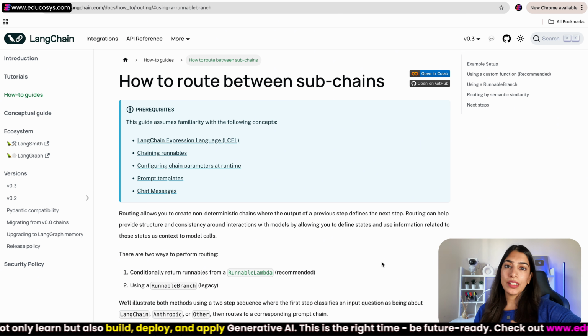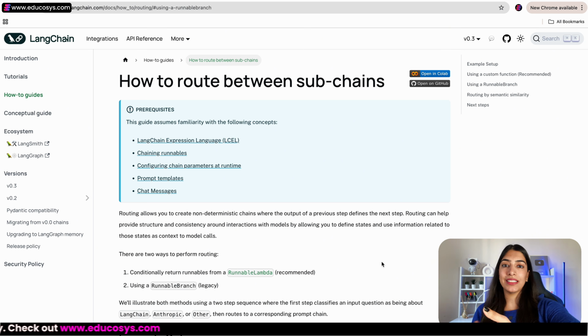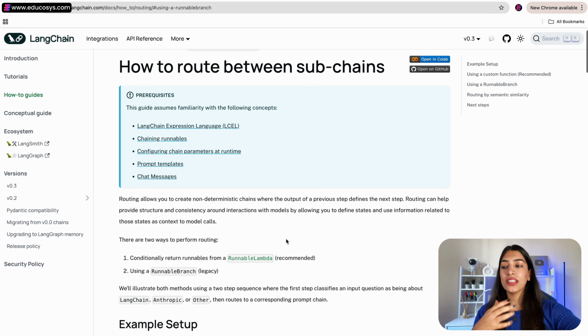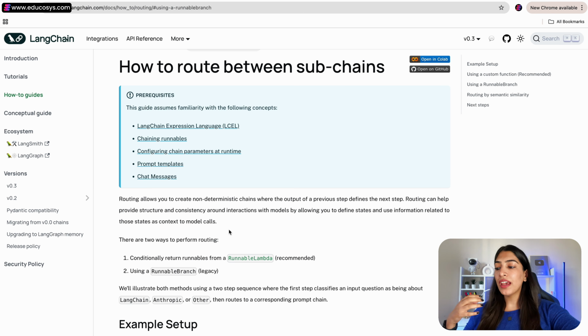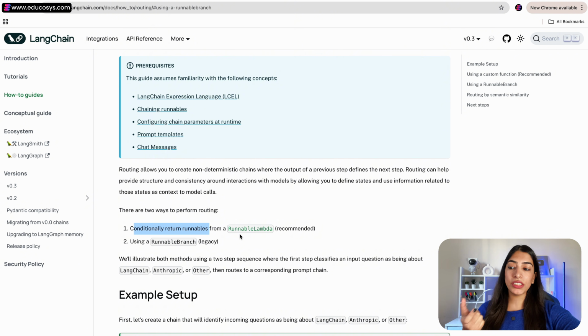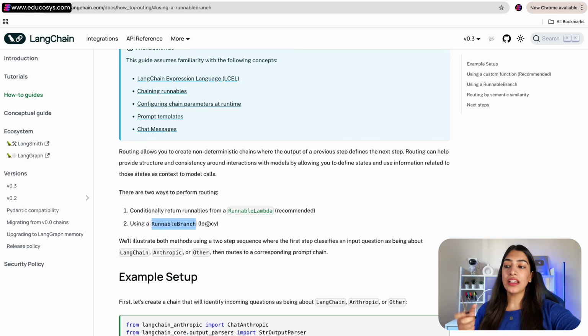The basic concept is that we can write our own function, our own logic in RunnableLambda, right? So what we can do is pass in some input to the RunnableLambda and have logic that, based on this variable, I want to call this branch or that branch. And coming to the documentation, that is what they have also mentioned. Firstly, what is routing? Routing allows you to create non-deterministic chains where the output of a previous step defines the next step. And there are two ways to perform routing. The first is conditionally returning runnables from RunnableLambda, and this is what they're actually recommending. There's one more way using RunnableBranch, but this is legacy.